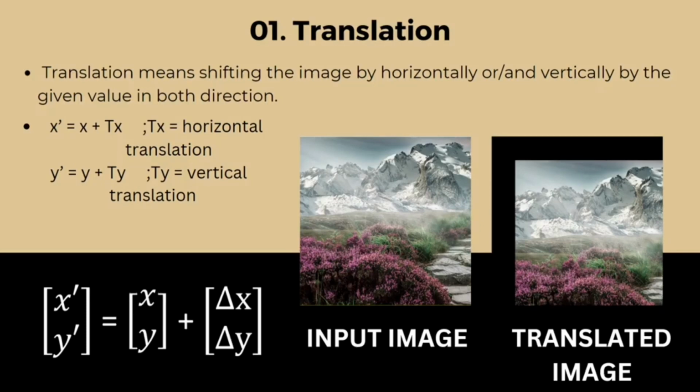Translation will happen according to these formulas, where Tx denotes the translation in the horizontal x direction and Ty denotes the translation in the vertical y direction. Here is the matrix representation of the given formula and you can also see our translated image.